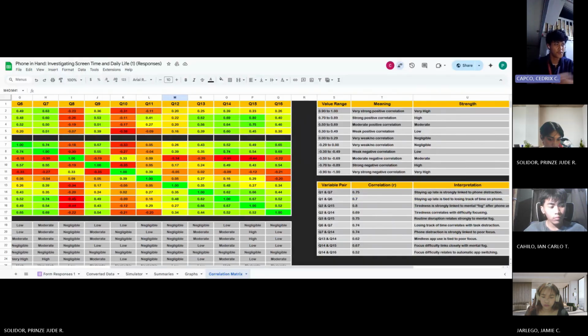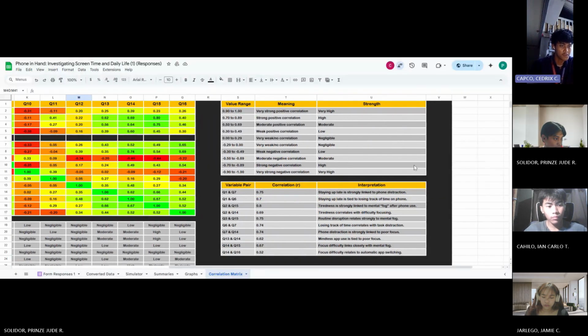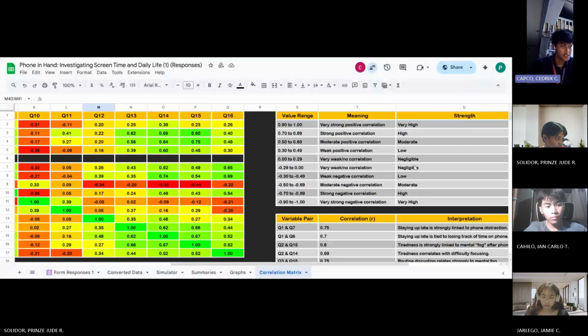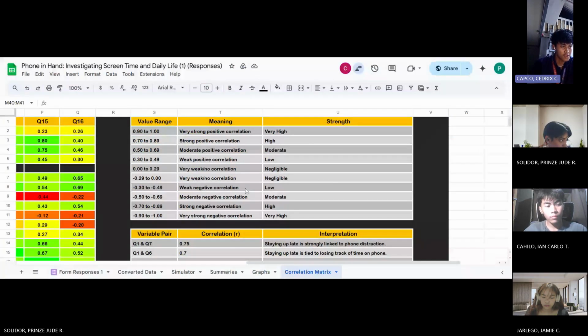We have 0.90 to 1 for a very strong positive correlation. 0.70 to 0.89 for strong positive correlation. 0.50 to 0.69 for moderate positive correlation. 0.30 to 0.49 for weak positive correlation, and so on and so forth.